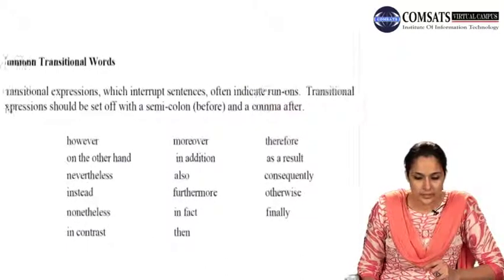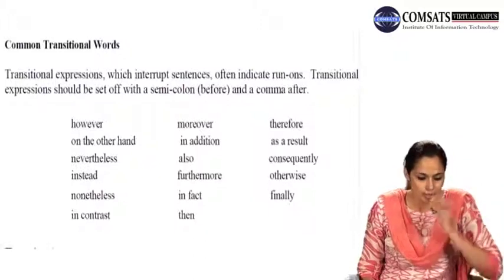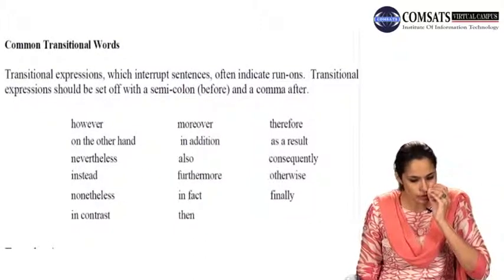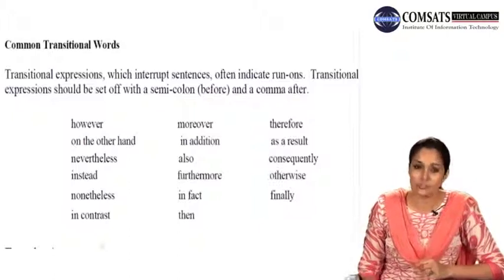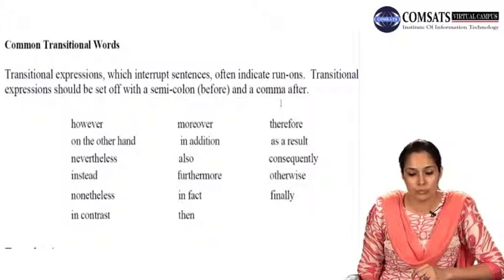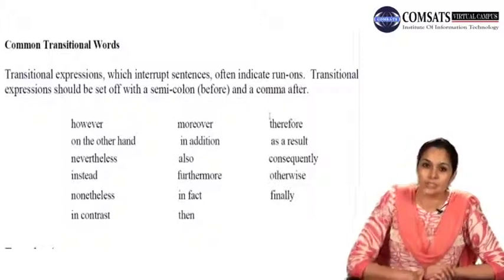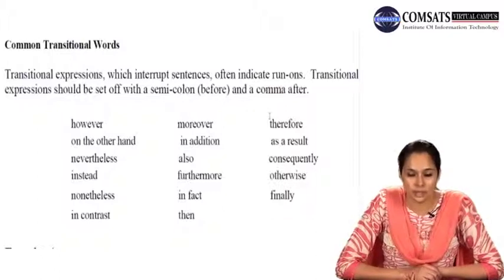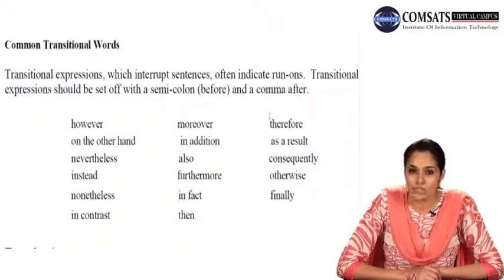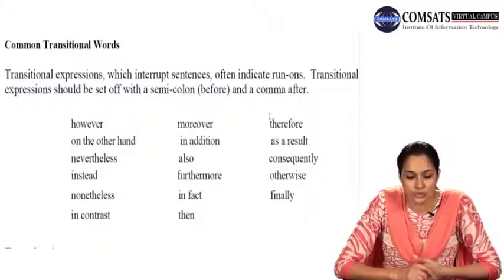Now looking at this exercise, this is about common transitional words. Transitional expressions which interrupt sentences often indicate run-ons. Transitional expressions should be set off with a semicolon before and a comma after. Now whenever you are using a transition word or transitional expression, you are supposed to put a semicolon before that and a comma after that. So these are the transitional words.